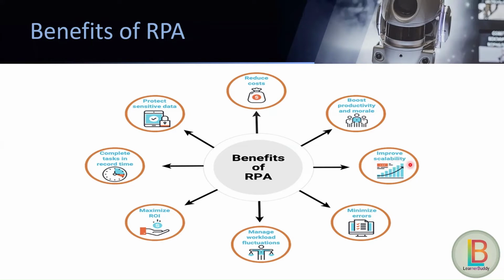Let's suppose we have implemented a solution in terms of an RPA robot, and we need to enhance the scope of that robot. We just need to retrain that robot, meaning we need to write some extra code for that robot, and those extra processes or change requests will also be delivered by the bot itself.